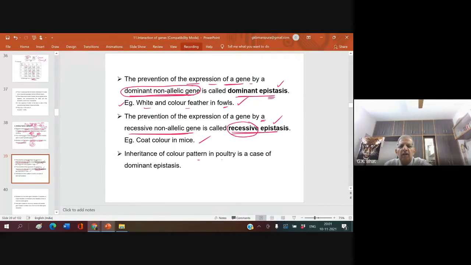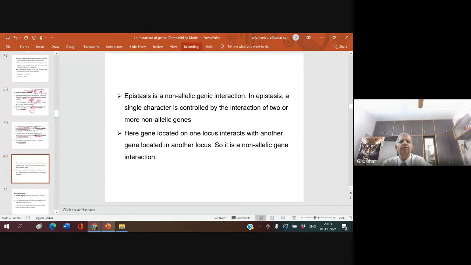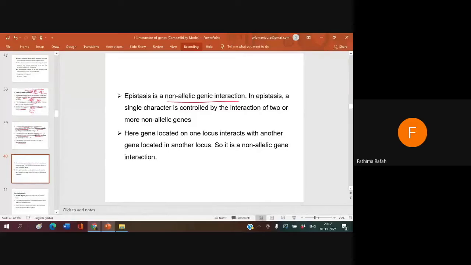Inheritance of color pattern in poultry is a case of dominant epistasis. Now let us see the example. Epistasis is a non-allelic genic interaction. What do you mean by non-allelic? Alleles on different chromosomes.